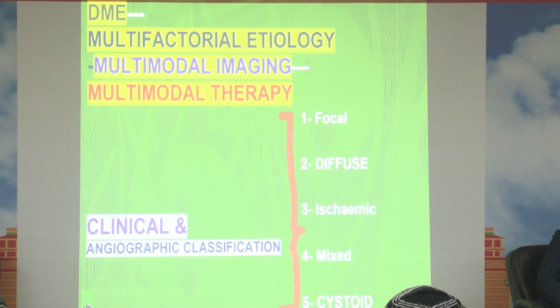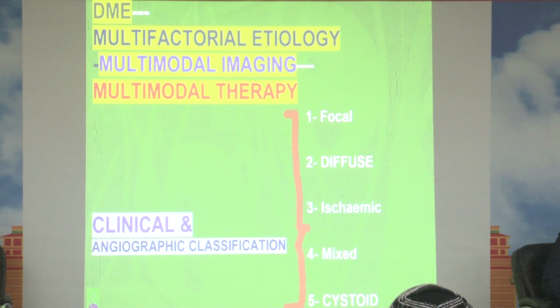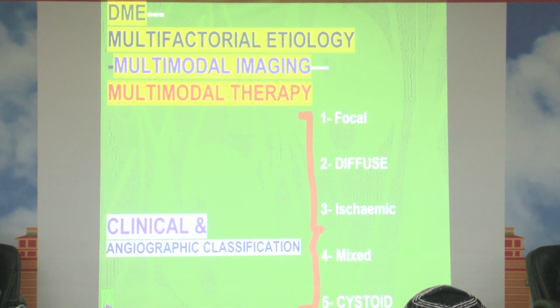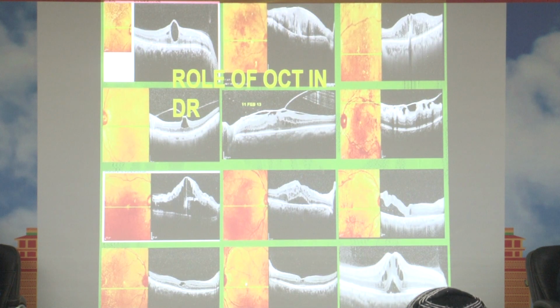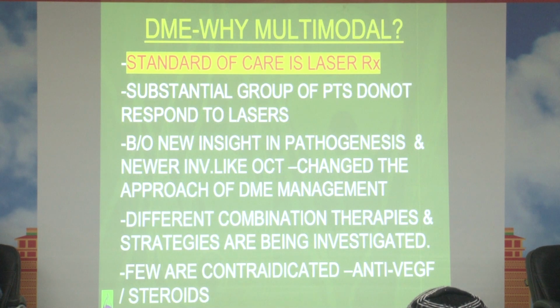Previously, we used to classify it into clinical as well as angiographic classifications like focal, diffuse, ischemic maculopathy as well as mixed and cystoid type of maculopathy. The DME management and the role of OCT has changed the world of retina surgeons. Before OCT and after OCT, the management has changed. Because of OCT we can get several types of presentations on clinical pictures, before treatment, after treatment, the response to treatment, and why there is no response to treatment. That is possible because of the OCT.